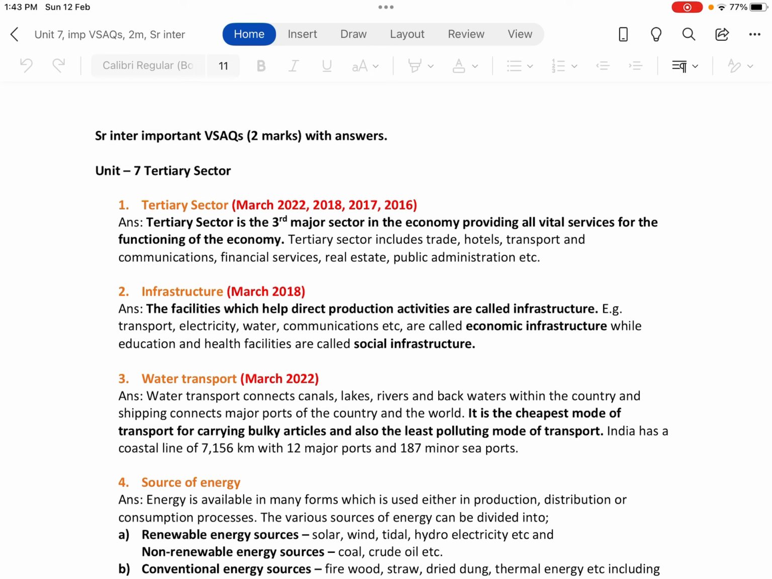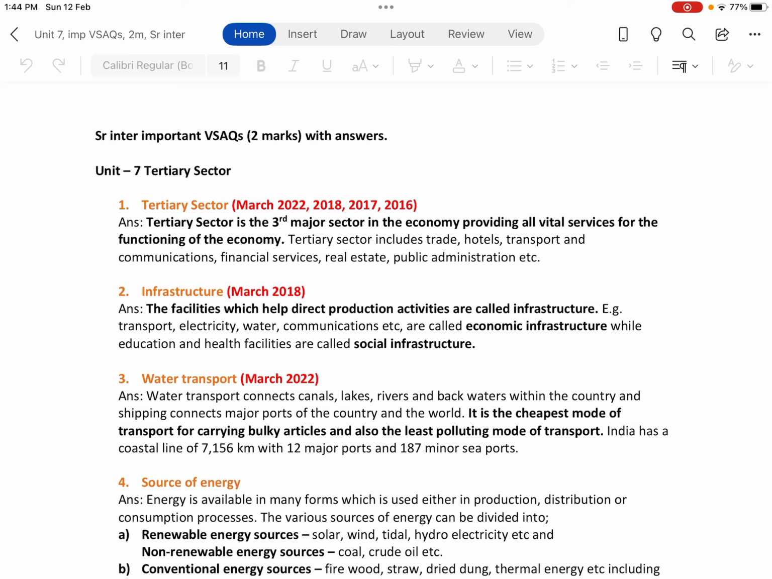In today's class, we will check out the 2 marks questions, VSAQs, of Unit 7 Tertiary Sector. You are getting 3 two-mark questions from this unit. So the first question is Tertiary Sector. This question has been asked in March 2022, 2018, 2017, and 2016.